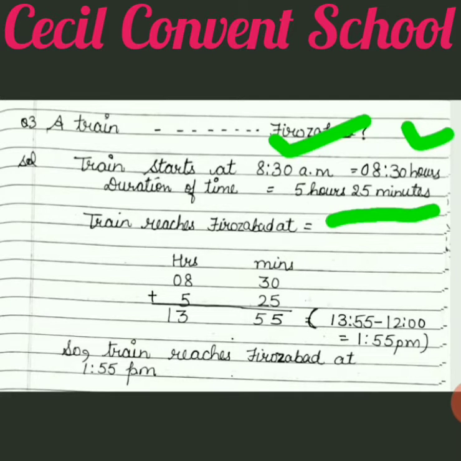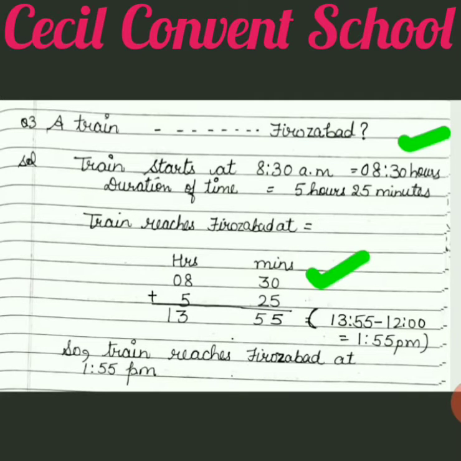Now the last line will be, train reaches Firozabad at. So when duration is given to you, what do we do? Plus. So we already converted the am time into hours. So it will be 8 hours 30 minutes. So 8 we will write under hours and 30 we write under minutes. Now 5 hours and 25 we write down. After that we plus it. 30 plus 25 is 55. 8 plus 5 is 13.